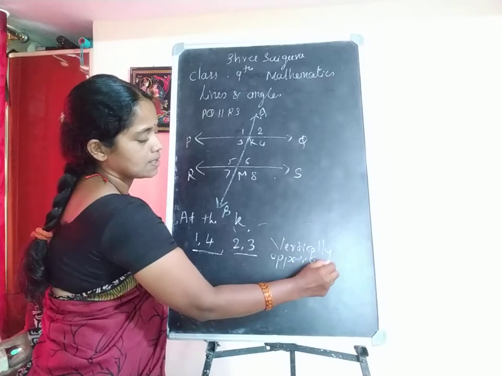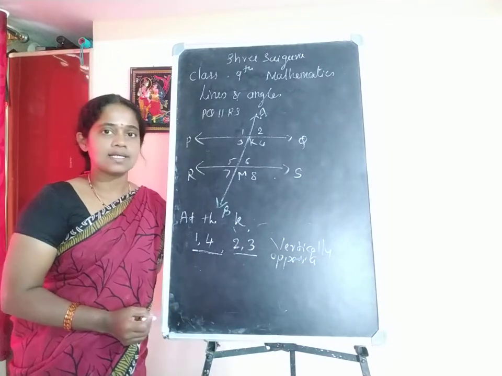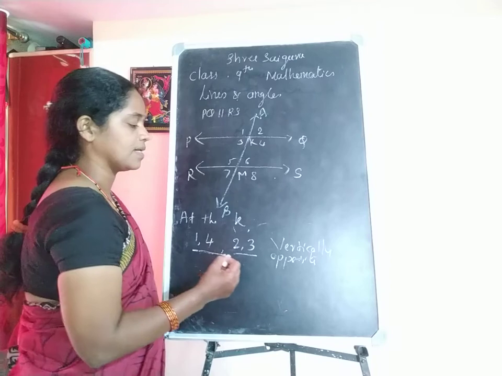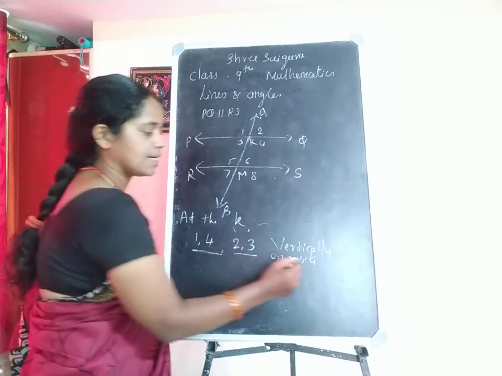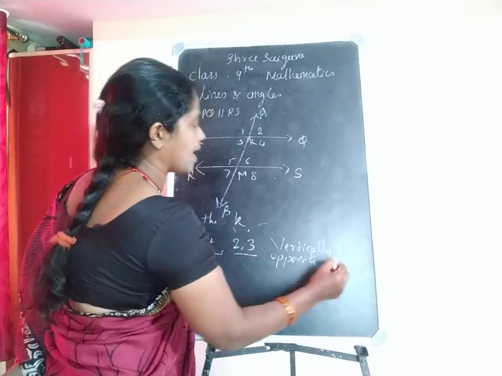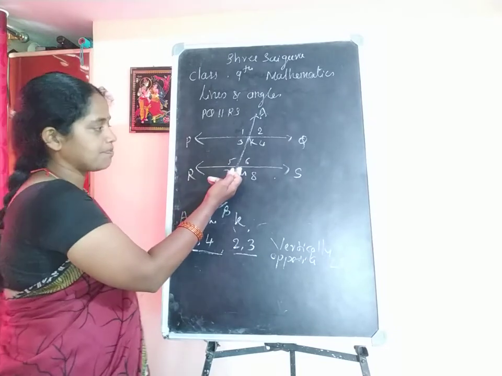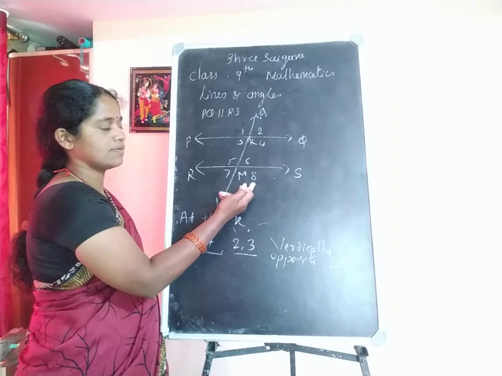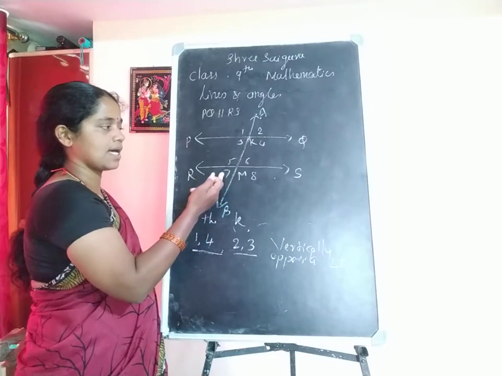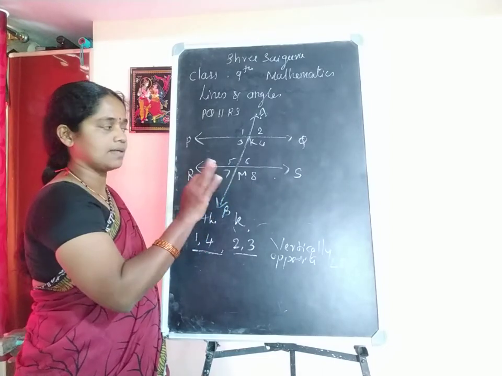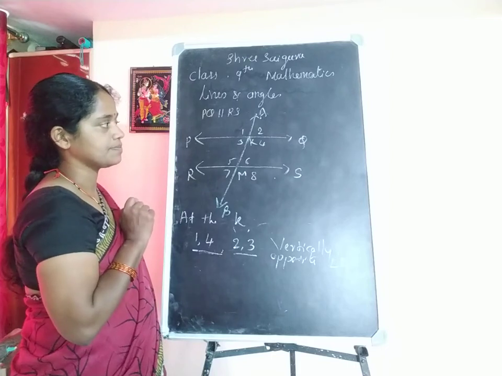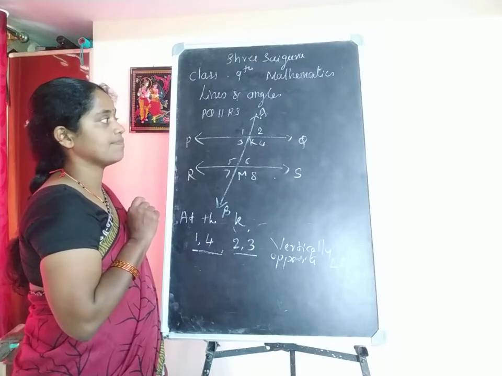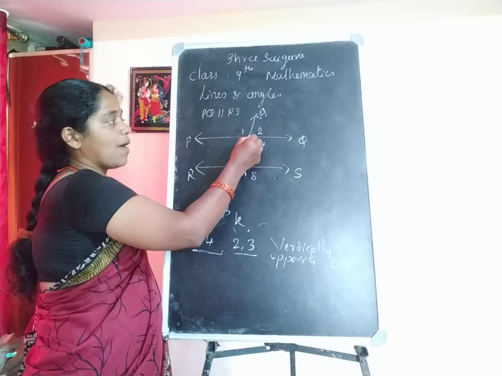Dear students, are you understanding? Identify it properly. These sets are called vertically opposite angles. Similarly, at this point M also, 5 and 8 are vertically opposite angles, and 6 and 7. The same at that point also. And one more point here.